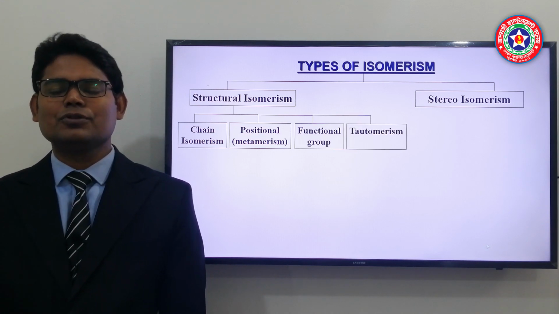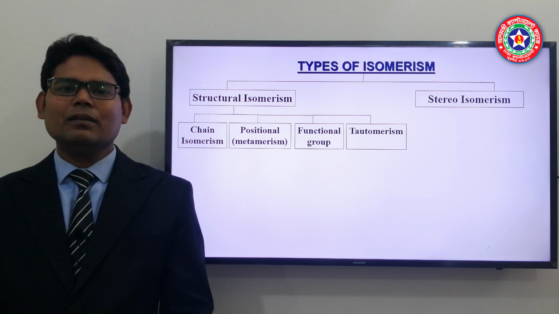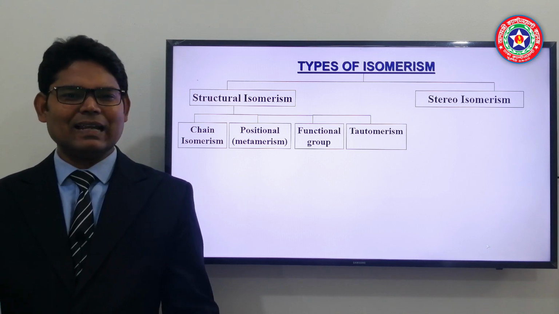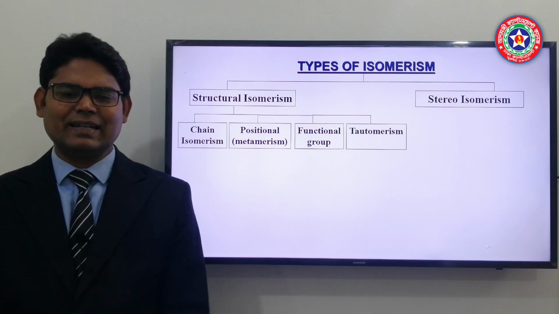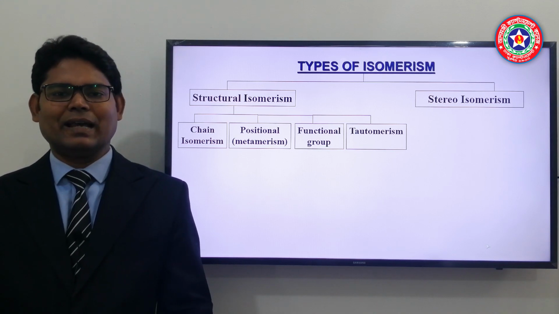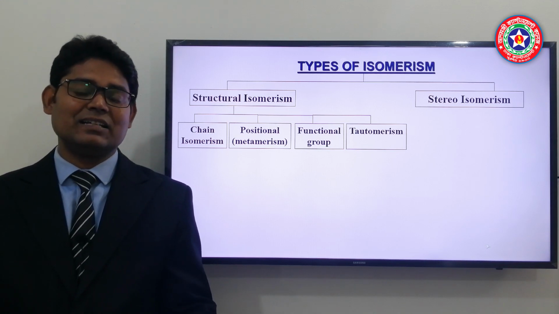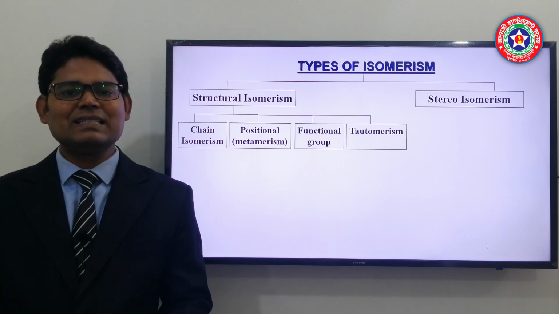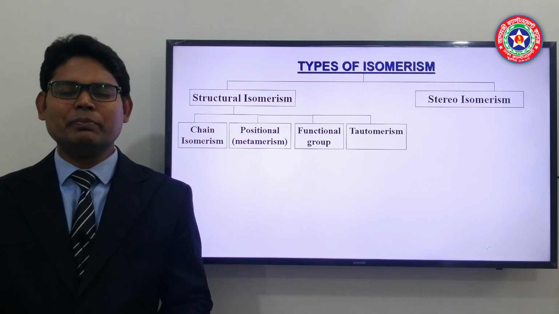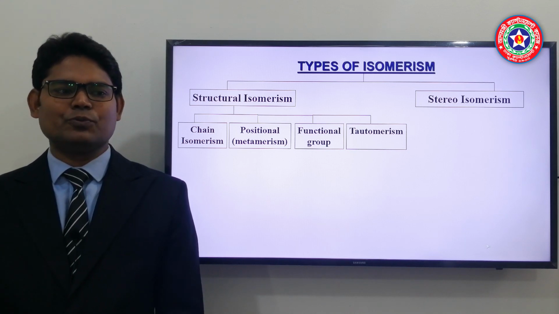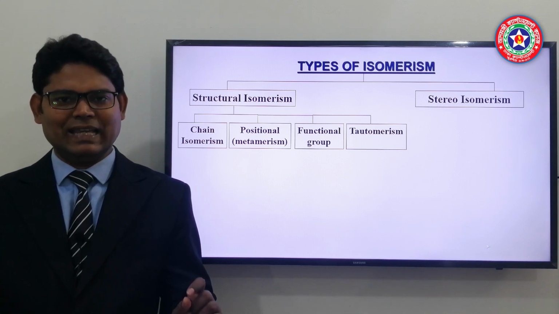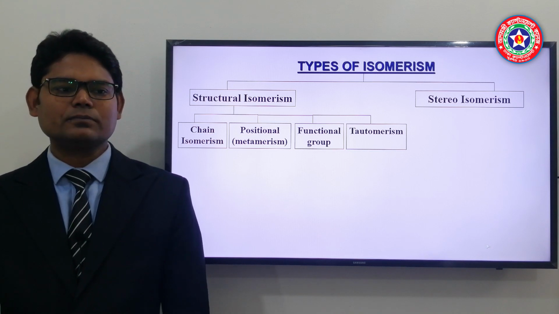And number four, tautomerism. In positional isomerism, there is another term mentioned, that is metamerism. In some textbooks, metamerism has been treated as a different topic, but the basic term is the same. Both belong mainly to positional isomerism. That is why I have kept them in the same point.